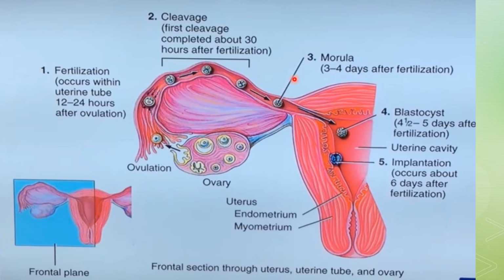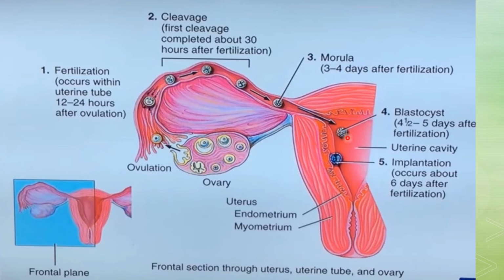And now at 3 to 4 days after fertilization, this compact mass will be termed the morula stage, and this morula is going inside the uterine tube. And this stage is actually the blastula, and this whole ball-like structure is now called the blastocyst, which will be formed after 4.5 to 5 days after fertilization. And this is the uterine cavity.